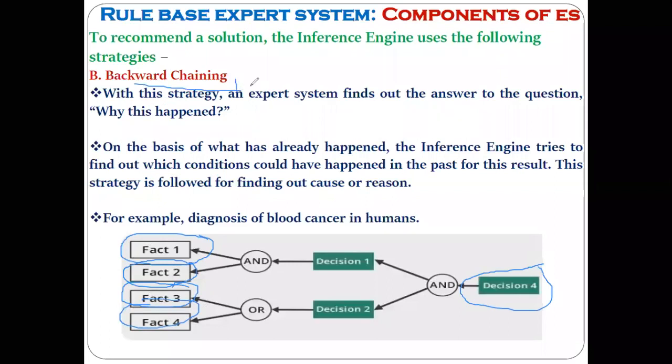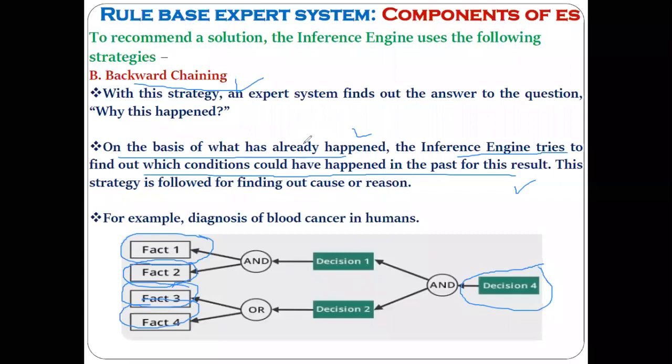This is a very important point: forward chaining and the backward chaining. On the basis of what has already happened, the inference engine tries to find out which condition could have happened in the past for this result. And the forward chaining is completely opposite to this. On the basis of facts, forward chaining tries to reach the conclusion, but the backward chaining, from the conclusion, tries to reach the fact.